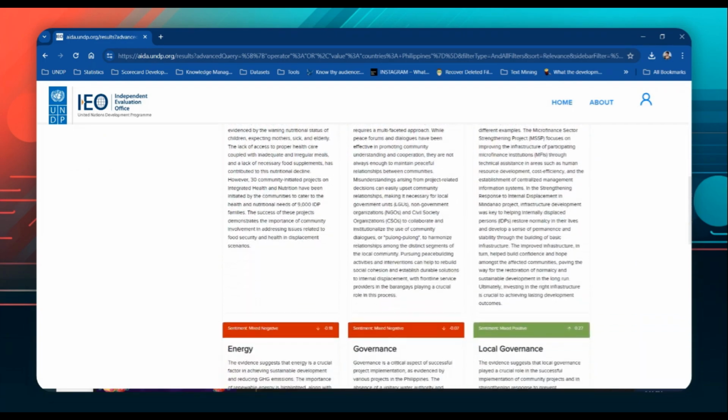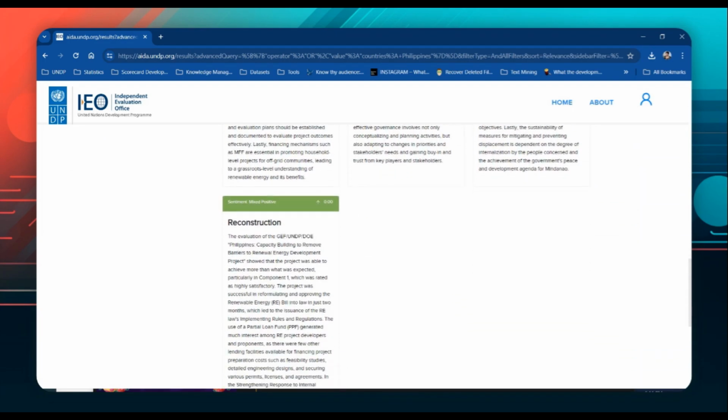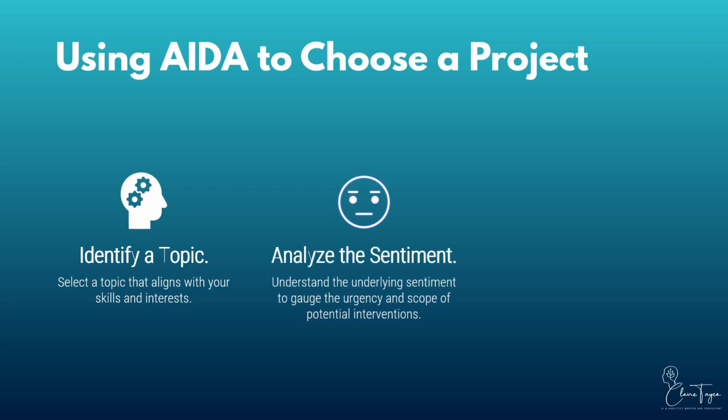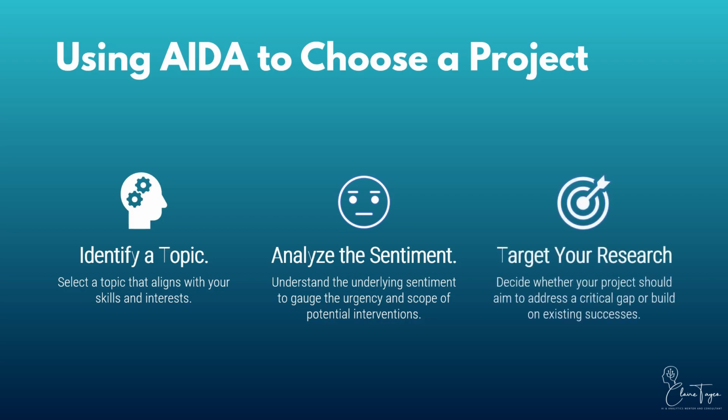Now, how can you use these insights to help you choose a focus area for your project? First, identify a topic. Select a topic that aligns with your skills and interests. For example, if you're passionate about sustainable living, choosing energy as a topic might be a fitting choice. Next, analyze the sentiment. Understand the underlying sentiment to gauge the urgency and scope of potential interventions. Lastly, target your research. Depending on the sentiment, decide whether your project should aim to address a critical gap, so go for those with negative sentiment, or build on existing successes, so go for those with positive sentiment.